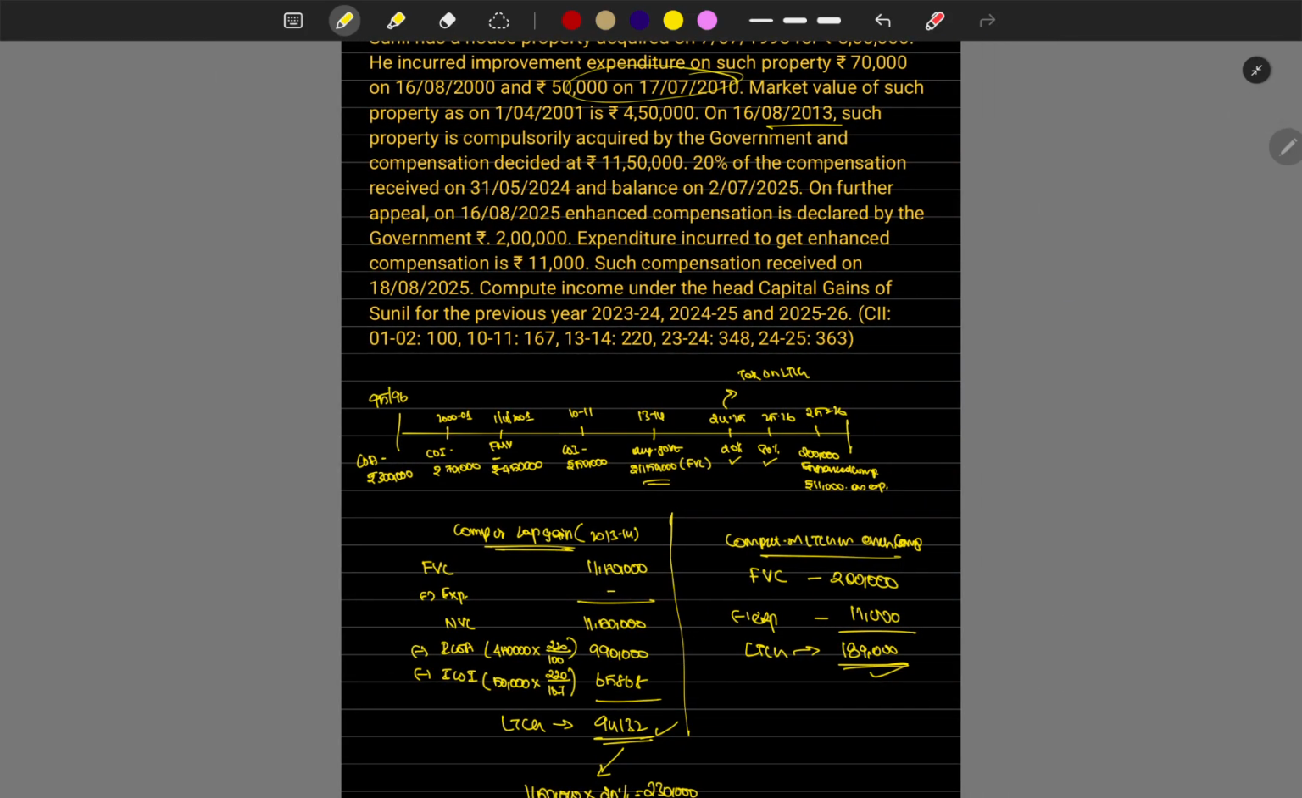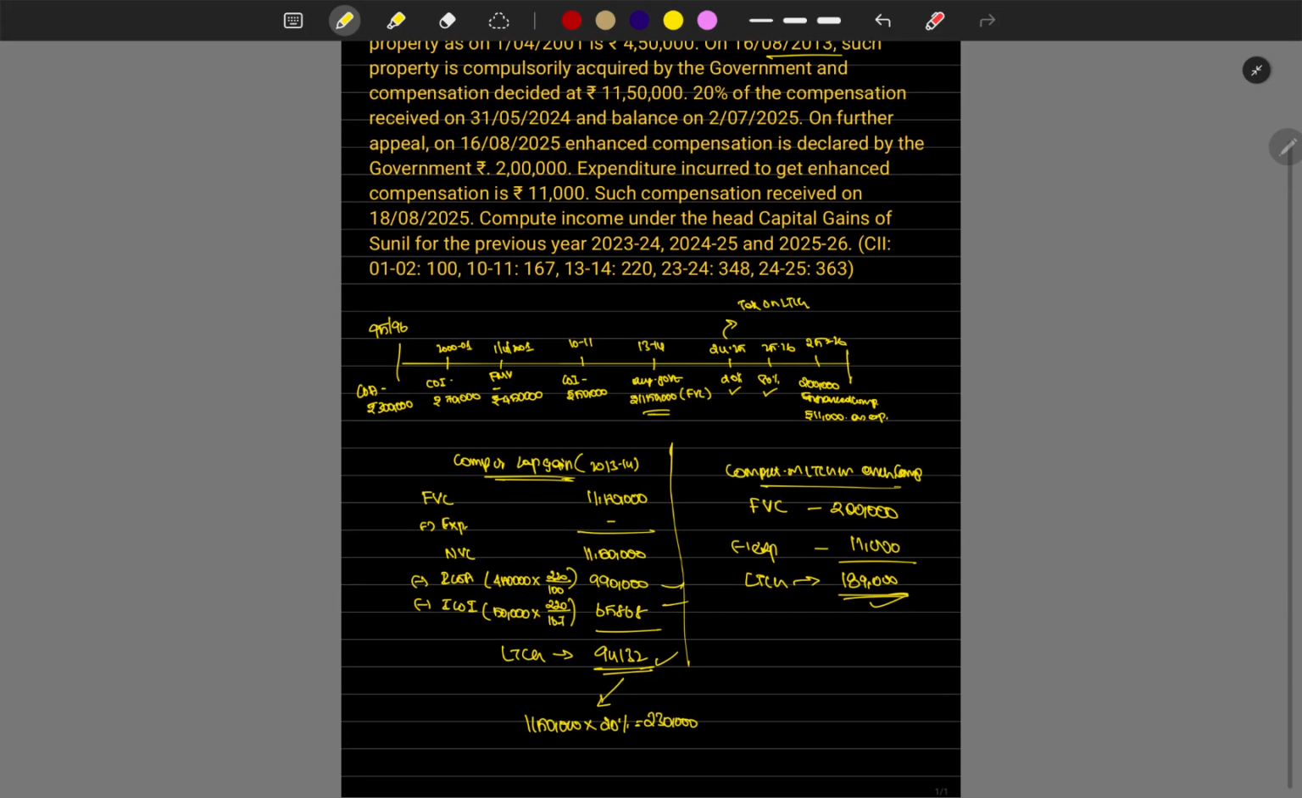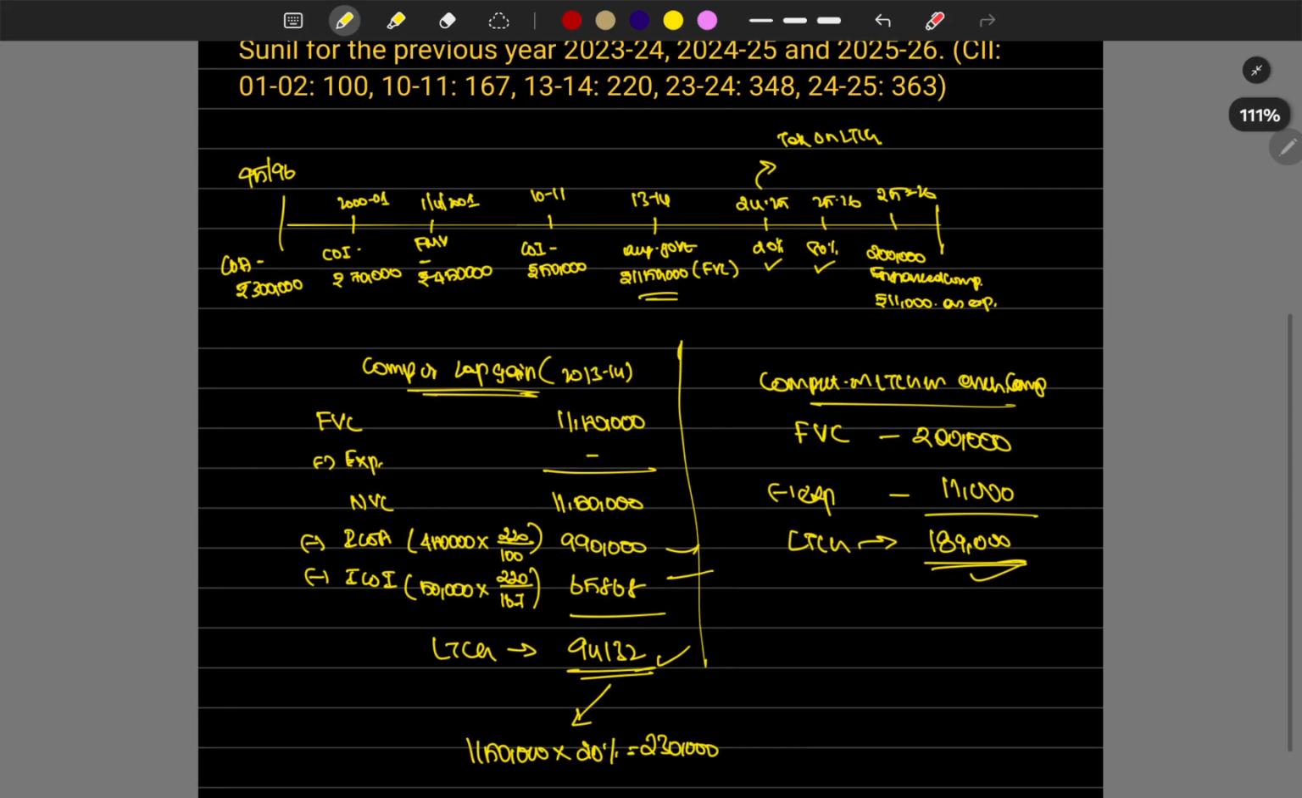The only thing we have to understand is that indexation stops when the transfer happens, not when the amount is received. So I'll give a note. Indexation is till the transfer happens, not till when we receive money.